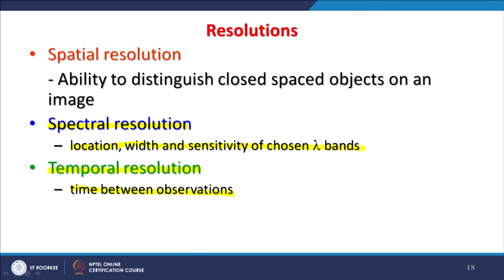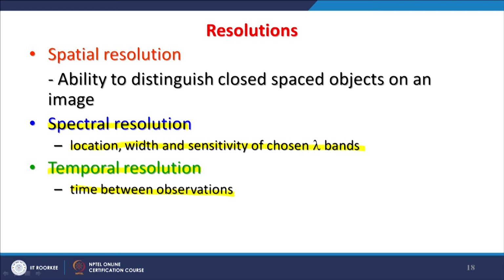This will again depend on the spatial resolution. Coarser the resolution, higher the temporal resolution. That means there is an inverse relation between spatial resolution and temporal resolution, because coarse resolution means the swath is much wider, and it will cover a large area.